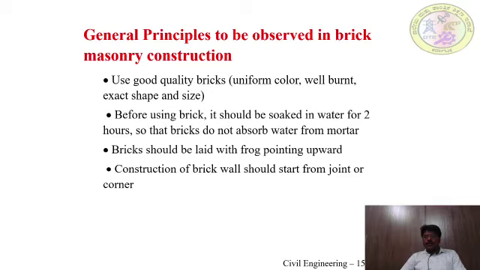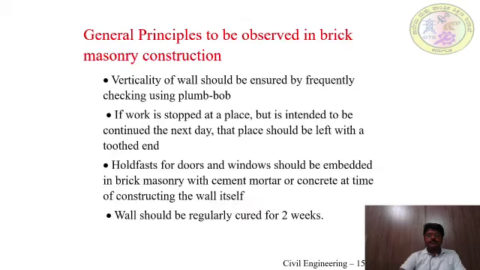Construction of a brick wall should start either at a joint or at a corner. Verticality of the wall should be ensured by frequently checking using a plumb bob. If work is stopped at a place but it is intended to continue the next day, that place should be left with a toothed end.